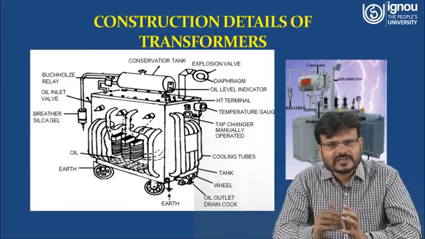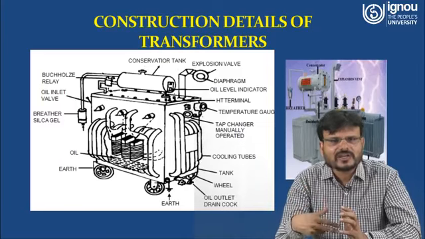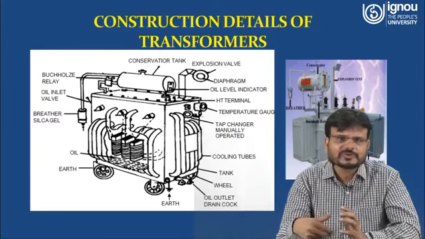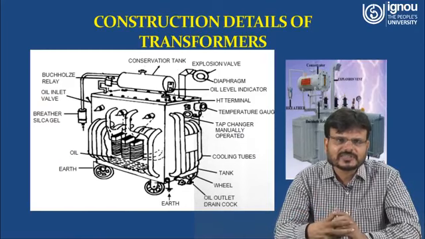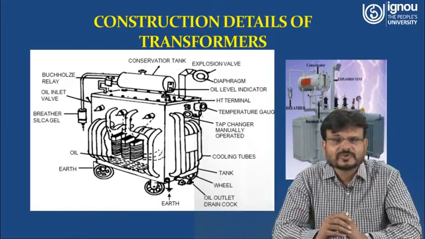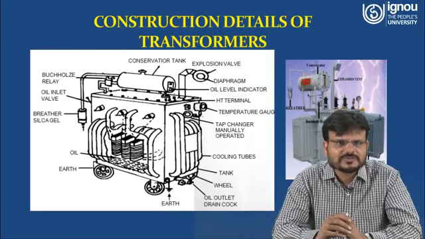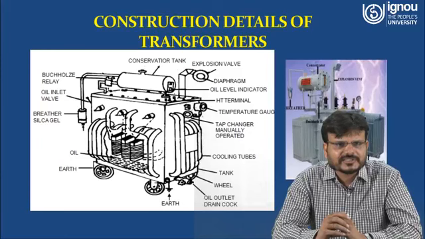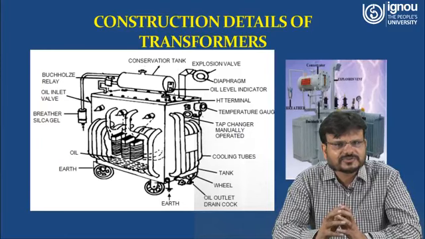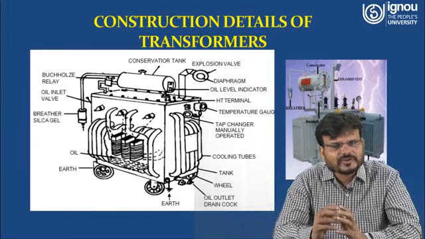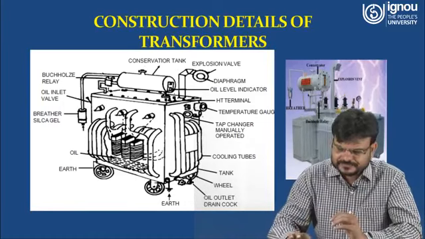So due to some mechanism, an alarm will be there, and some extra oil from the conservator is transferred to the tank of the transformer, which will cool the coil of the transformer. Then Buchholz relays are here, and oil inlet valve here you can see, and breather, that is silica gel. Silica gel is used to avoid moisture entering inside the conservator.